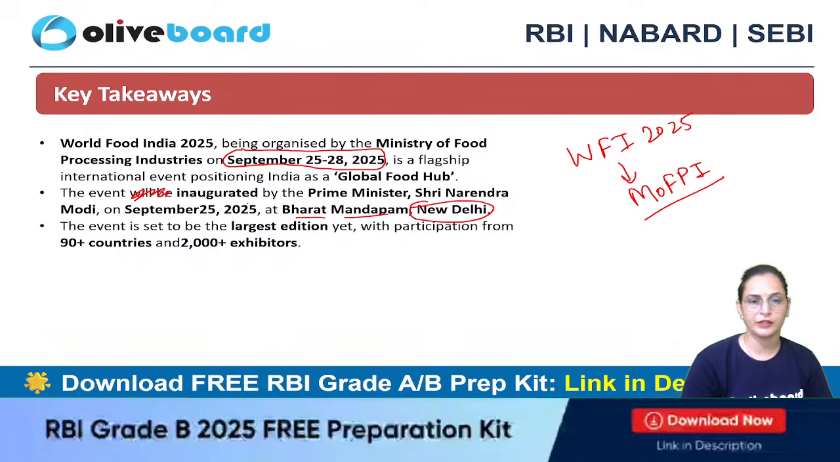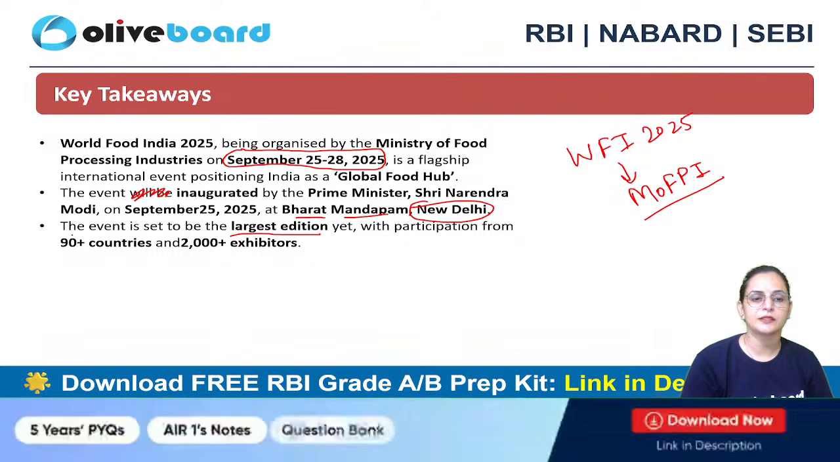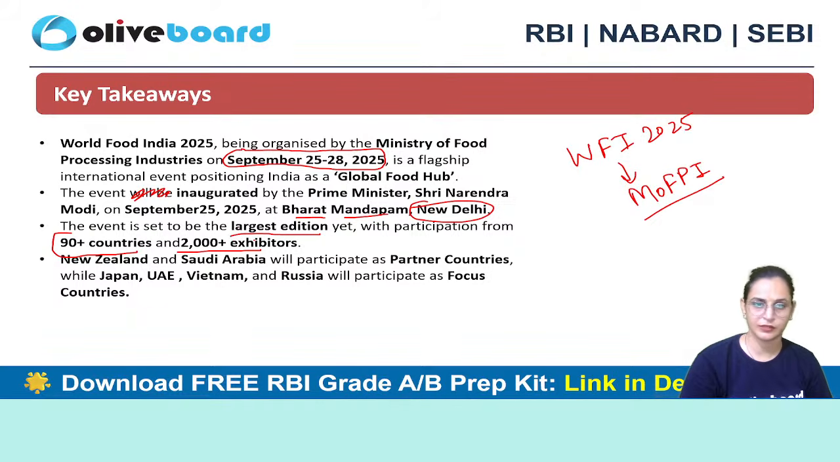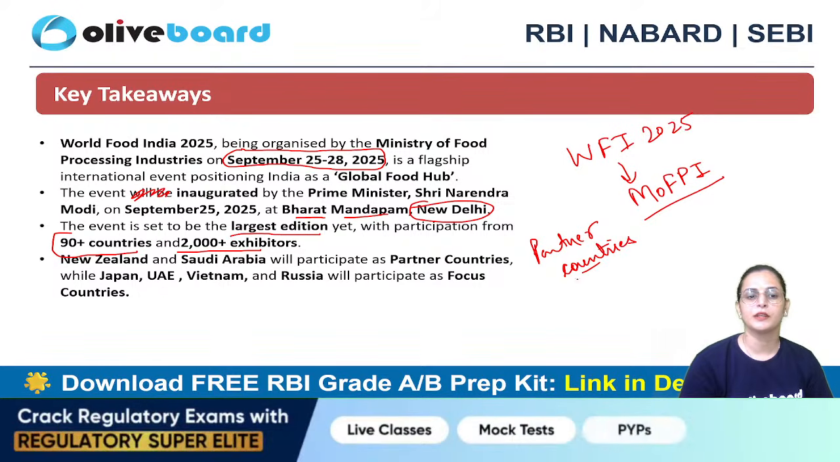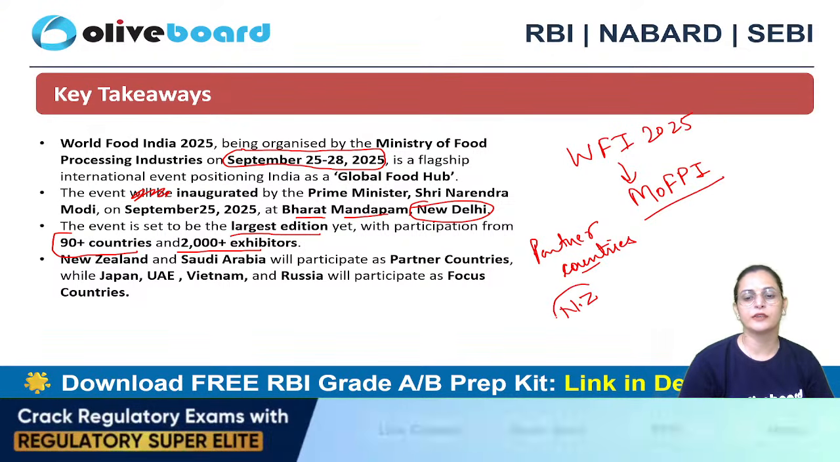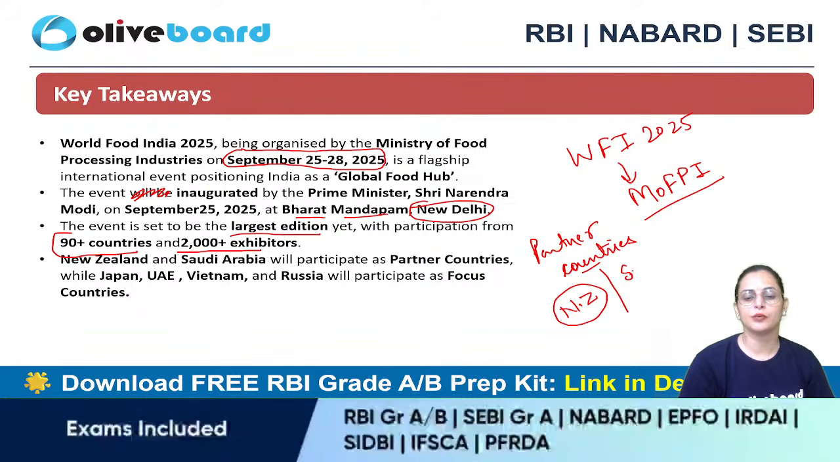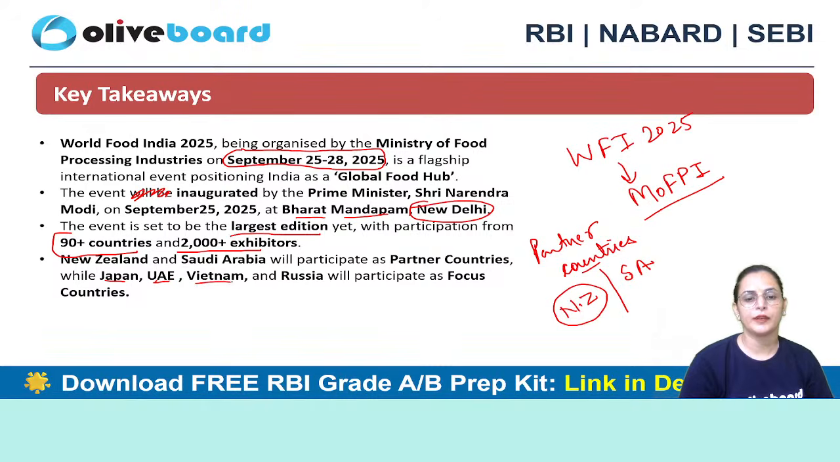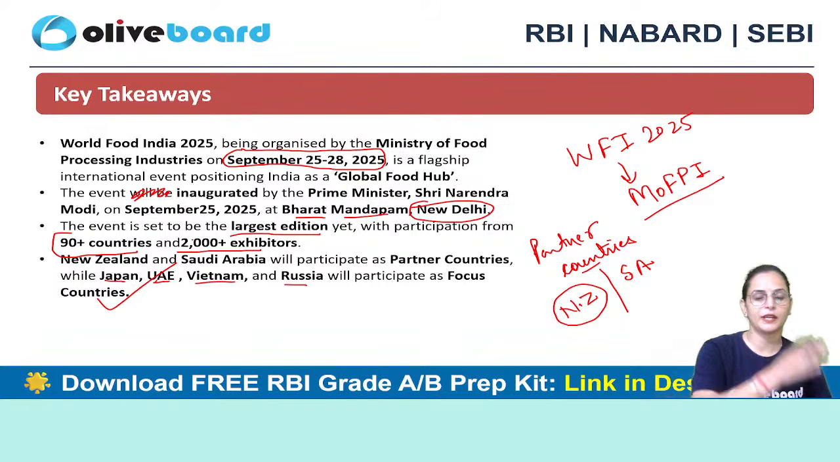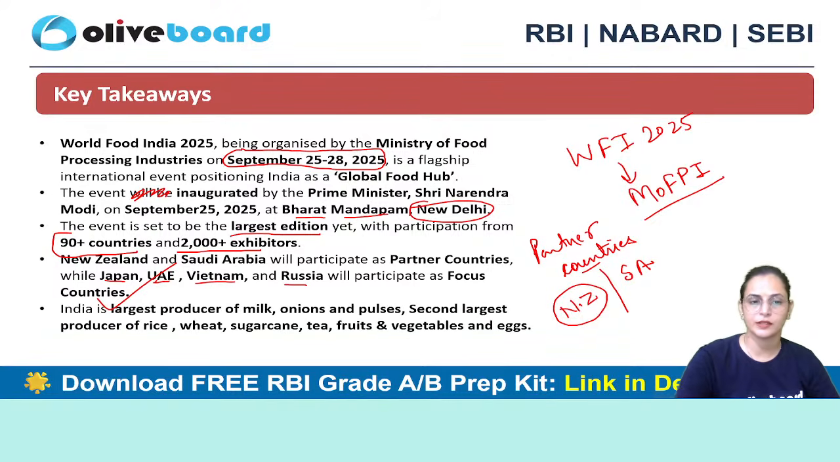Another important point: it is considered one of the largest editions because 90 plus countries and 2000 plus exhibitors participated. If you have any question related to the partner countries of World Food India, this year the partner countries were New Zealand and Saudi Arabia, while Japan, UAE, Vietnam and Russia participated as focus countries. So one are the partner countries, another are the focus countries.